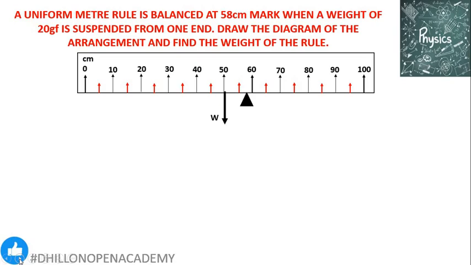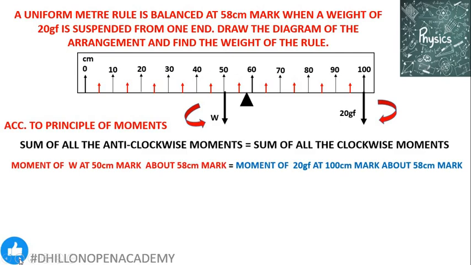So in order to counterbalance that anti-clockwise moment, as it is given in the question, a weight of 20 gram force is suspended from one end. Which end? 0 centimeter or 100 centimeter? Obviously at 100 centimeter, because the weight W of the stick itself is producing anti-clockwise moment. So in order to counterbalance it, the 20 gram force weight must produce clockwise moment. That is possible only when it is hung from the 100 centimeter mark. So if we apply the principle of moments, the moment produced by the weight at the 50 centimeter mark about the 58 centimeter mark must be equal to the moment produced by the 20 gram force at the 100 centimeter mark about the 58 centimeter mark. That is W into